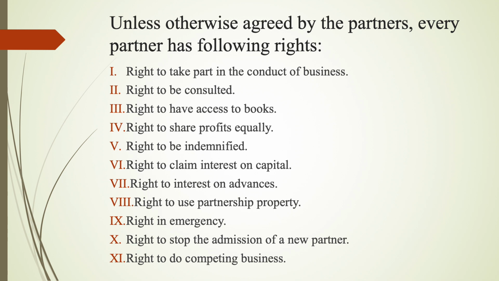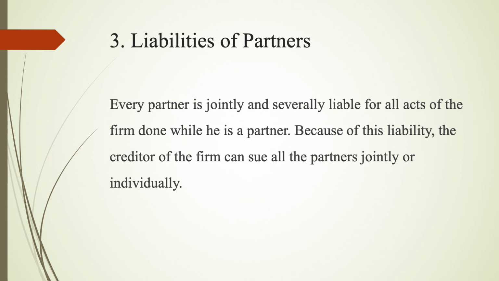Right to do competing business: every outgoing partner has a right to carry on a competing business, but he cannot use the firm's name, solicit the firm's customers, or represent the firm. Liabilities of partners. Every partner is jointly and severally liable for all acts of the firm done while he is a partner. Because of this liability, the creditor of the firm can sue all the partners jointly or individually.